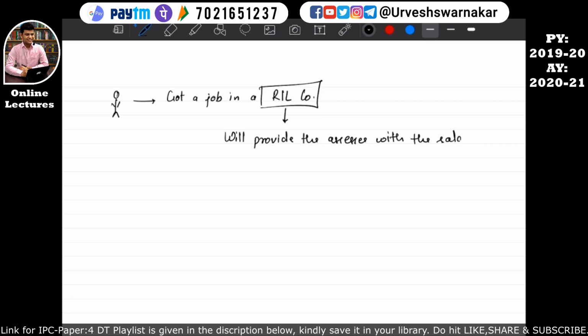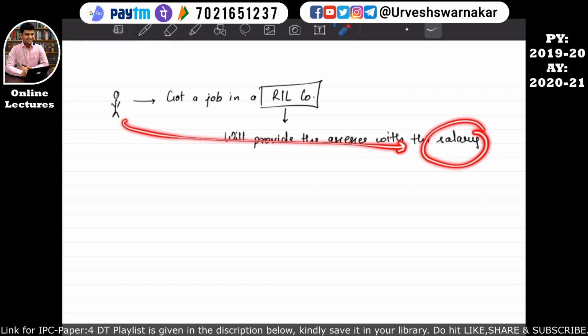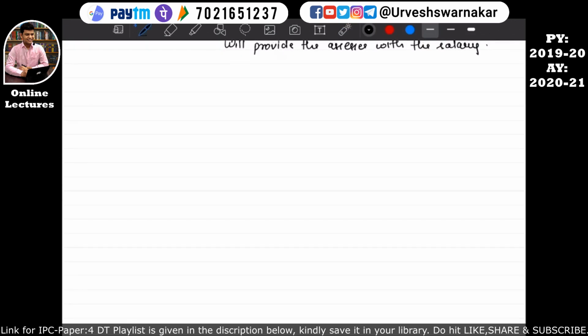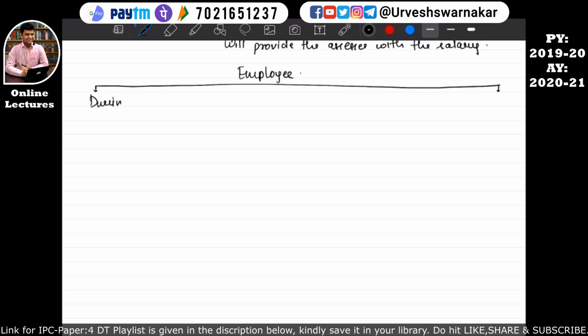Is the salary the only benefit received by this employee when he gets employed? The answer is no. So let's understand what all benefits the assessee, that means our employee, gets when he is employed: during employment benefits and post employment benefits.